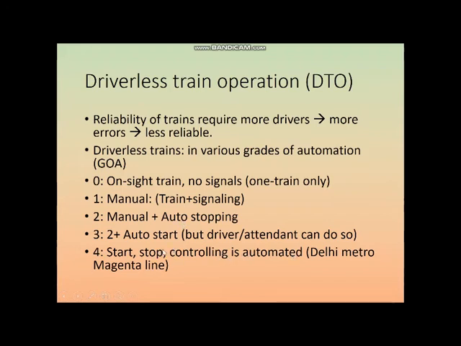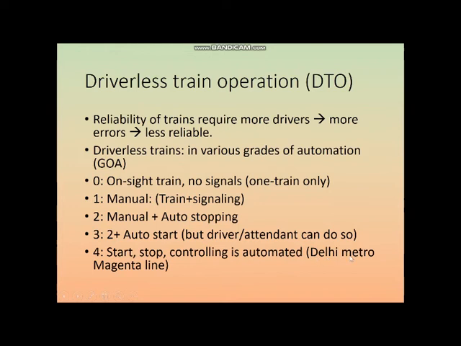Controlling in the sense that whenever the train is stopping at a metro station, the doors need to be opened. This door opening and closing can be either manual or automatic. So in level 4 of automation, everything is controlled automatically.